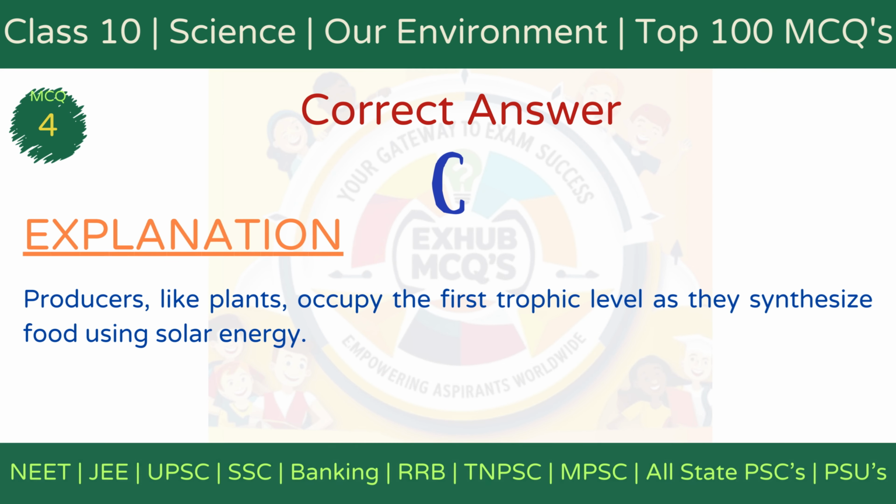The correct answer is option C, producers. Explanation. Producers, like green plants, occupy the first trophic level by converting solar energy into chemical energy through photosynthesis, forming the base of the food chain.